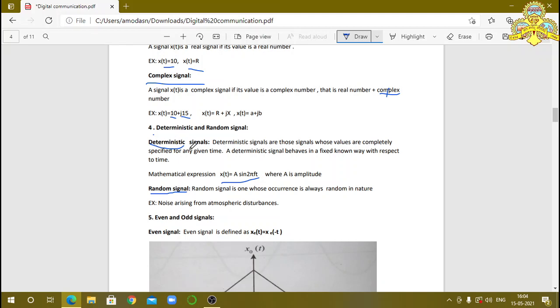In one particular time interval, the signal reaches its maximum value, zero value, or one particular level, then it is called deterministic. But if it randomly occurs, that information reaches its position with random values, then it is called a random signal. Noise arising from atmospheric disturbances is random. It's not deterministic. There is no particular time interval. At any time it may occur, then it is called a random signal.